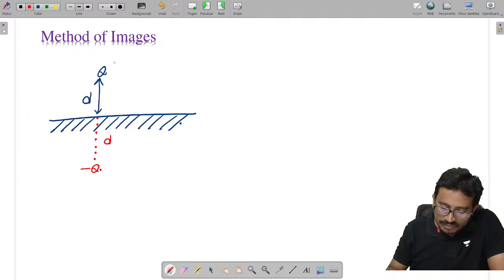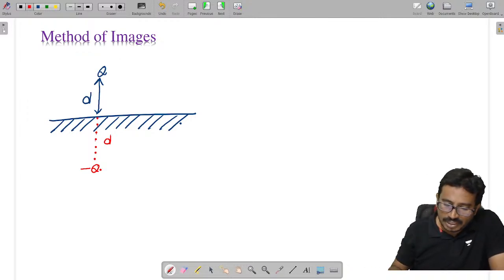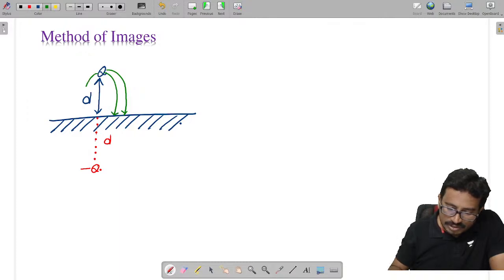As a result, the effect of the outside charge is nullified. Whatever electric field lines come from here terminate on the surface of this conductor only. The electric field lines do not enter into the conductor.